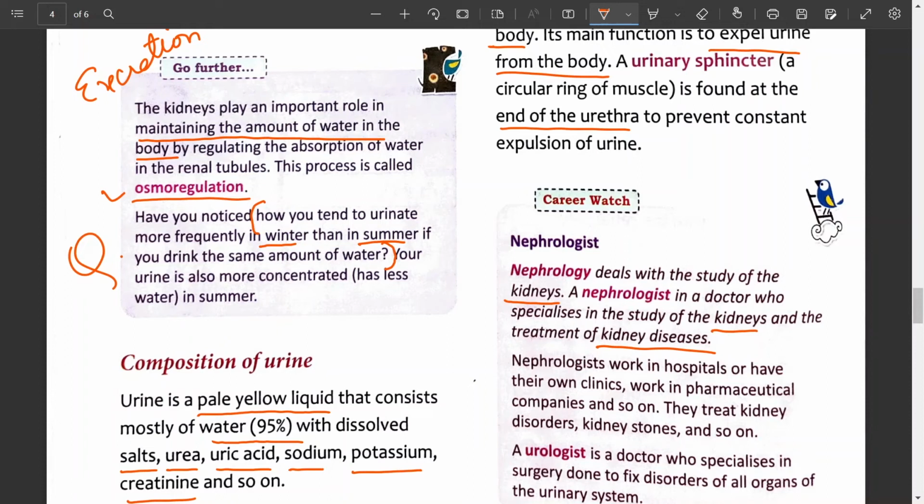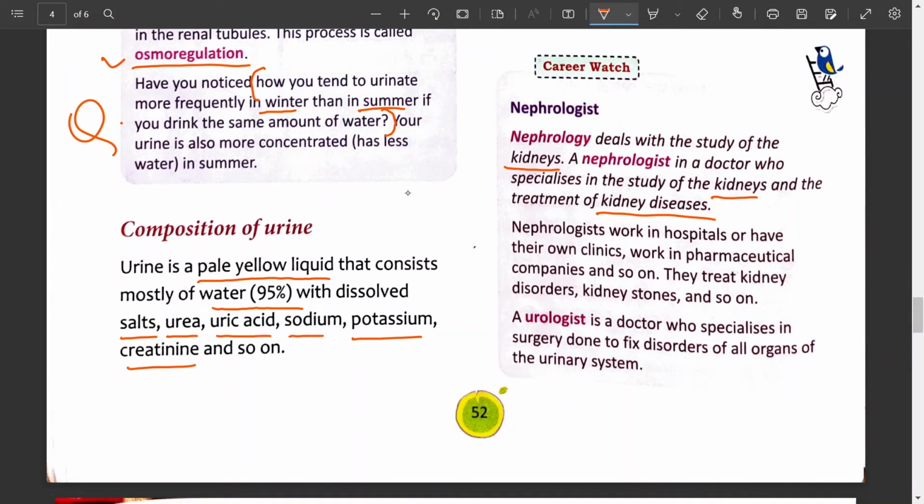Then who is a urologist? A urologist is a doctor who specializes in surgery done to fix disorders of all organs of the urinary system. Remember the two terms: this is nephrologist and this is urologist.